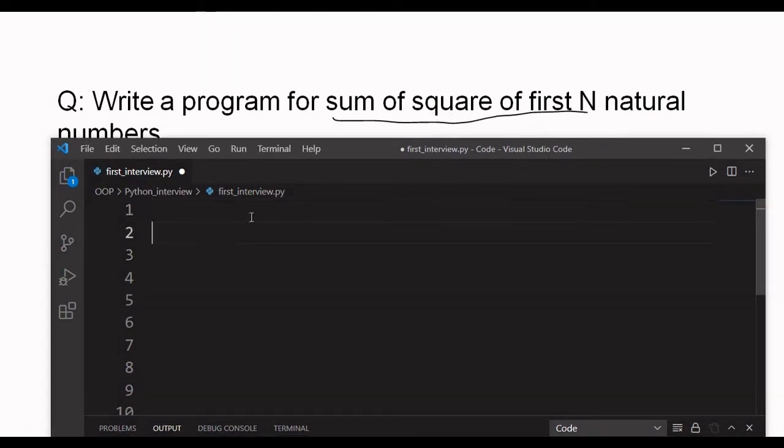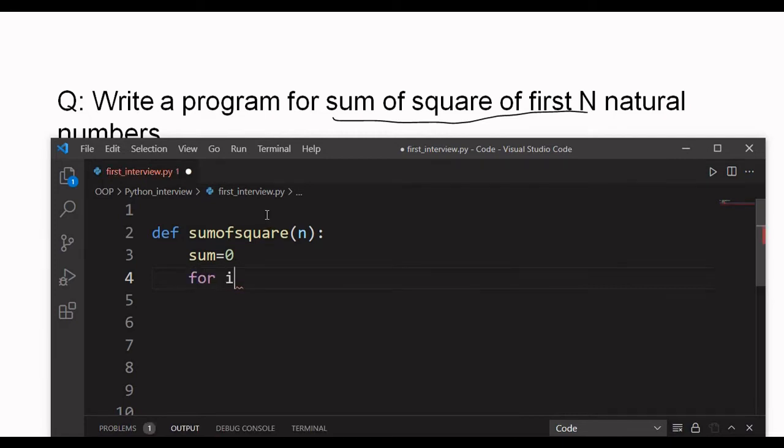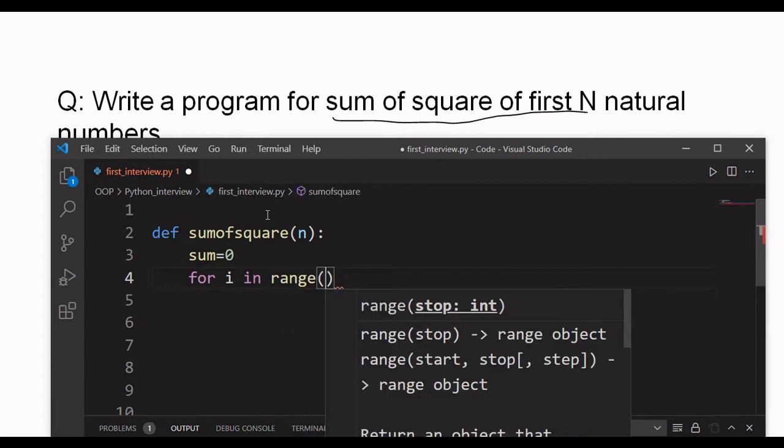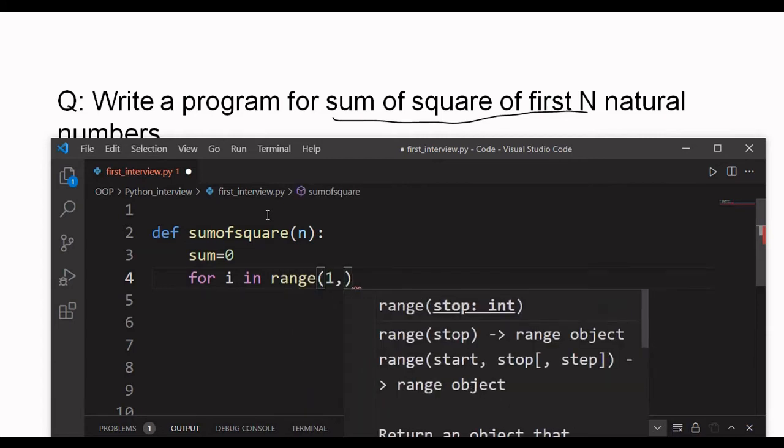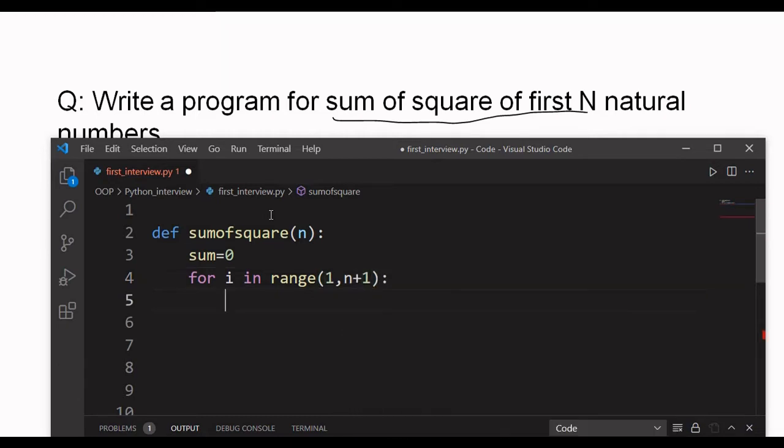How to solve that problem? I am going to define the function sum of square of, let's say, natural numbers. That is the value of n. Initially I take the variable sum equal to 0 and here I want to find out the sum of square of first n natural numbers. So we can iterate for i in a range from 1 to n plus 1. Then we have to store the value inside the sum plus we have to find out the square of the number. So i is that number and we are going to iterate this loop till the value of n.